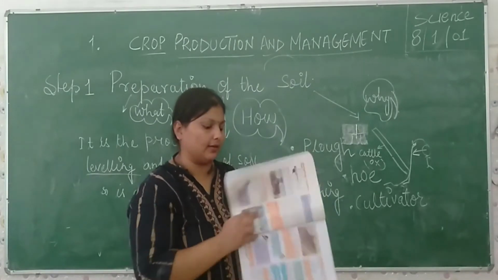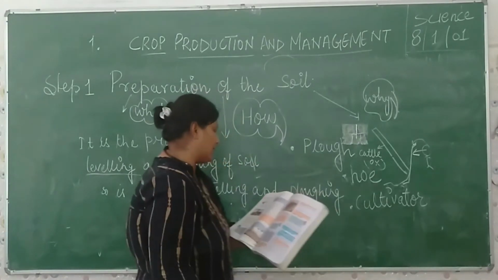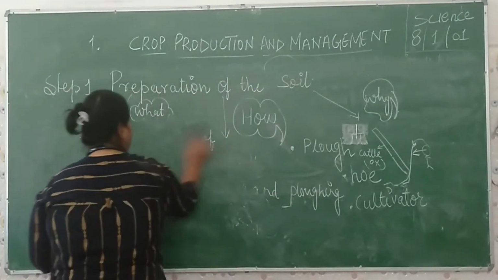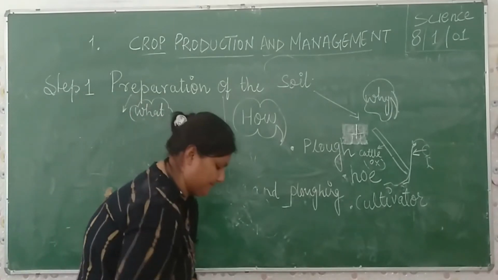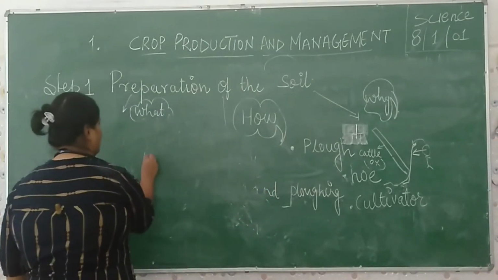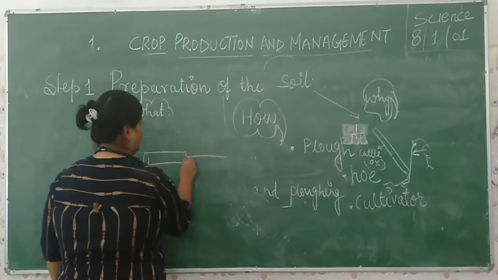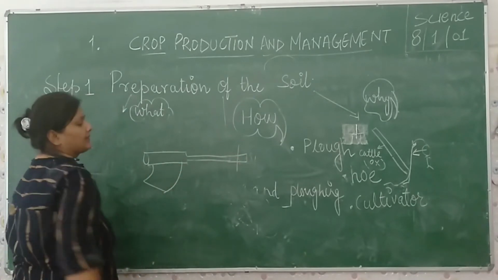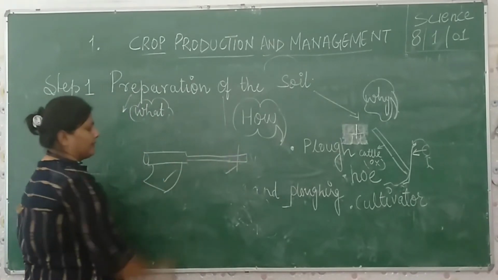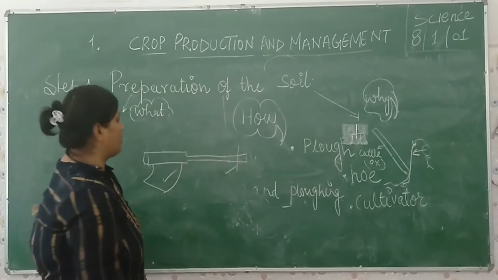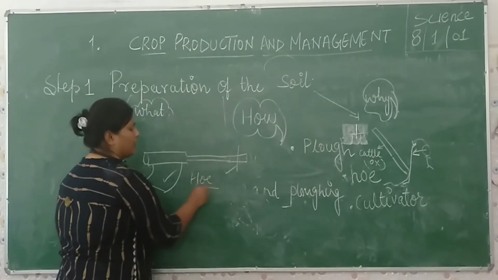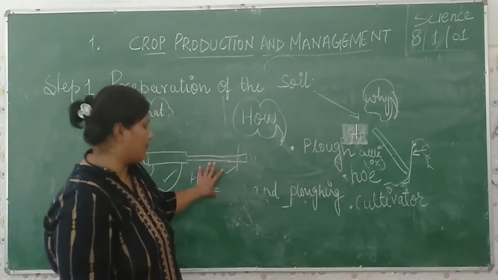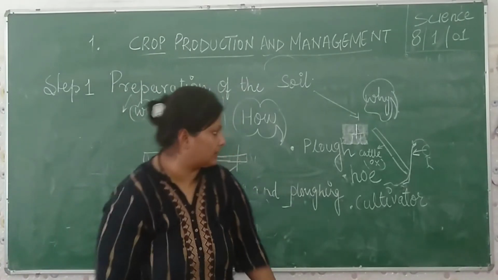How does the hoe look? It looks like this. This is a shaft, this is a blade. So this is called hoe. You have to go through the book. The proper diagram is in the book. This is hoe. And the next one is cultivator. The third one is cultivator.